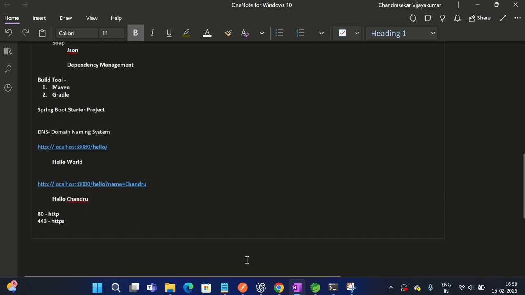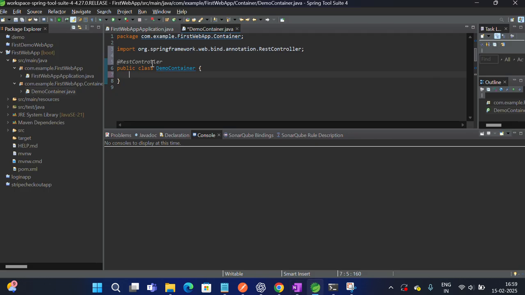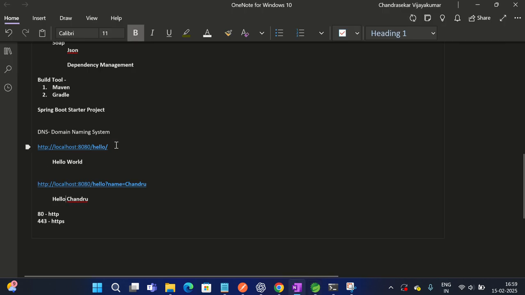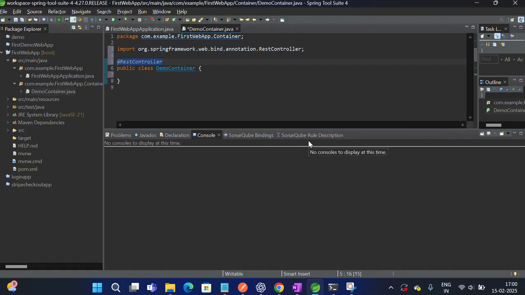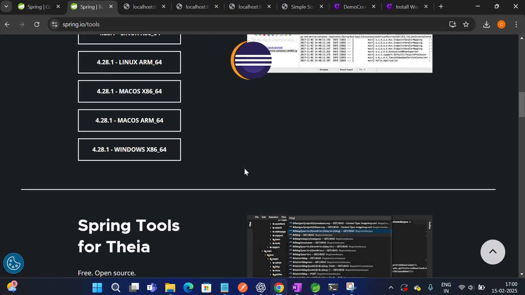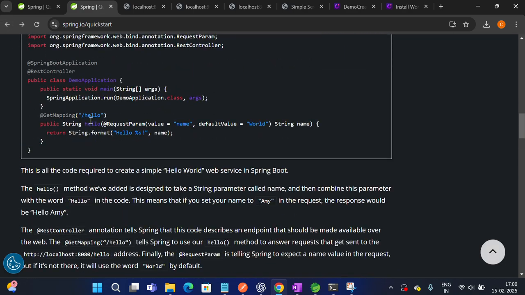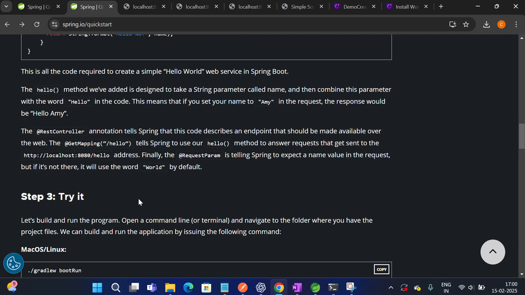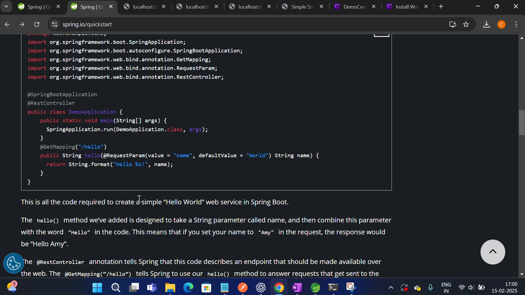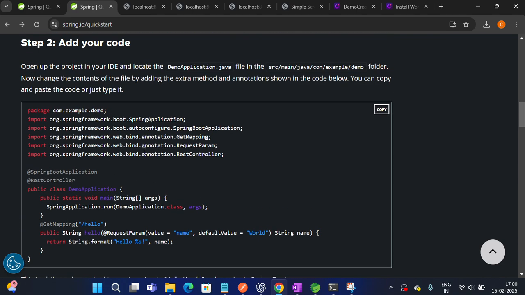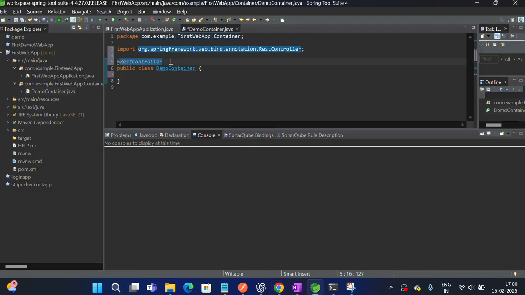How are we going to build this? We have to give this REST controller. As soon as I provide this as a REST controller, whatever endpoint I give here, it will directly come there and take it. That is the main purpose it's used for. For example, if you see here, hello, it will just directly come here and directly take. That's the main purpose. So I give REST controller.